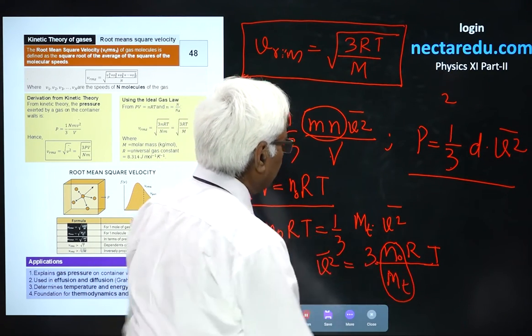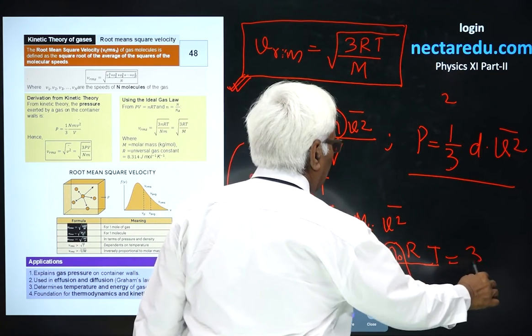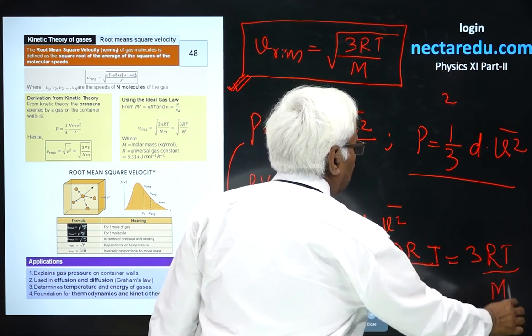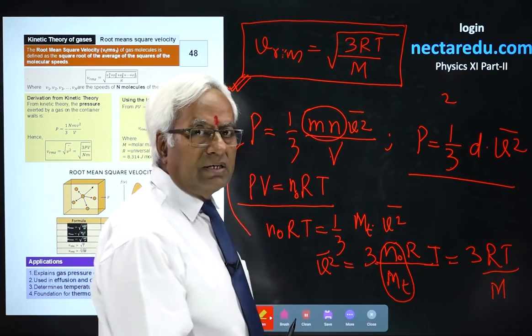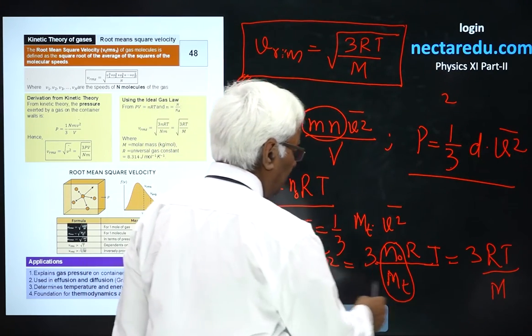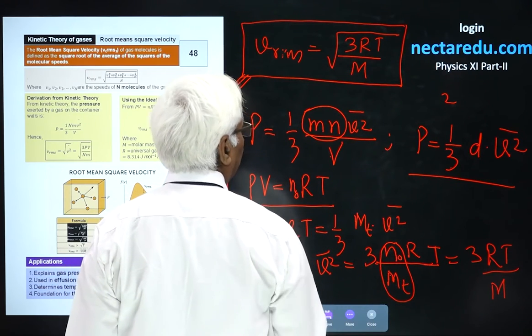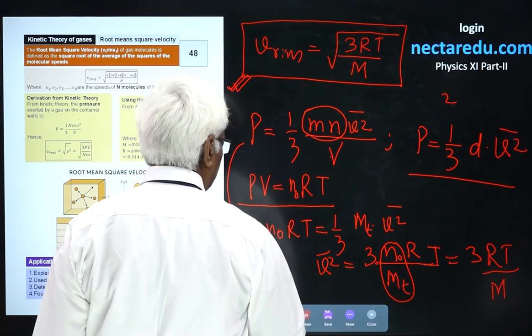So, here we could write the molar mass, sometimes also read as molecular weight. So, RMS velocity will be root 3RT by M. This is what we had to derive.